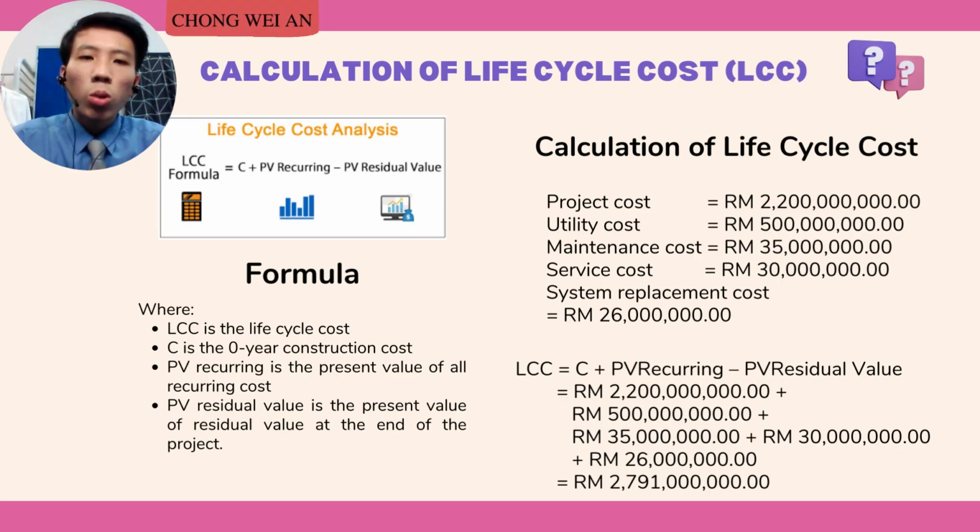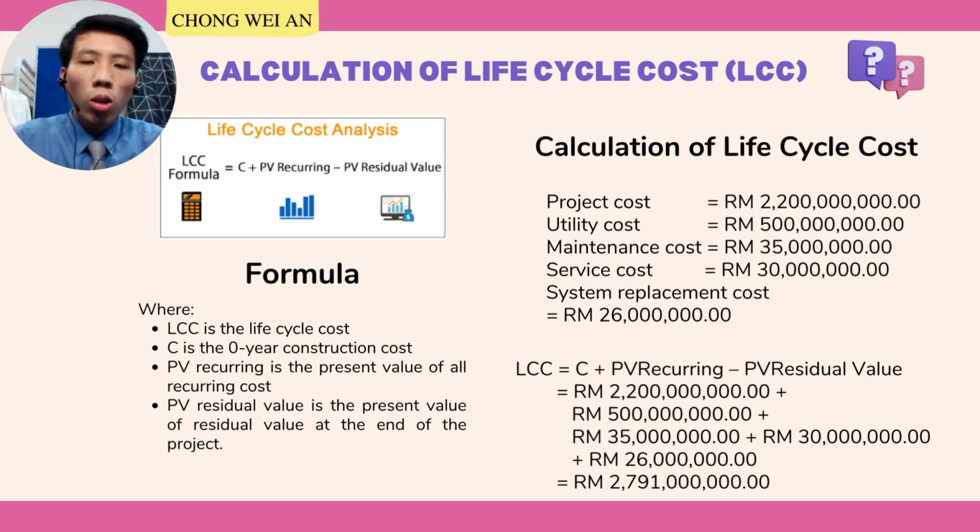Now, I would like to introduce the calculation of life cycle costs that is used to assess the total cost over its life cycle in this project. The formula of the life cycle cost is the zero-year construction cost plus the present value of all recurring costs minus the present value of the residual value at the end of the project.